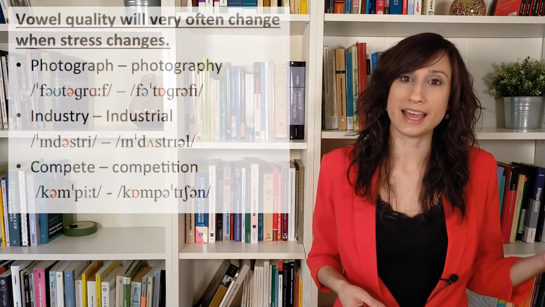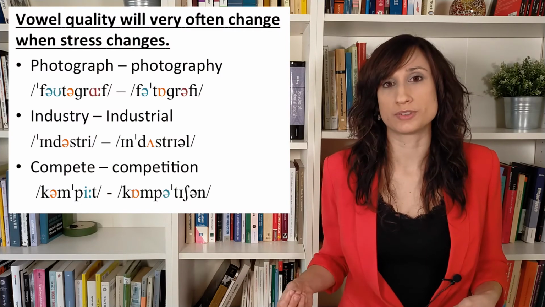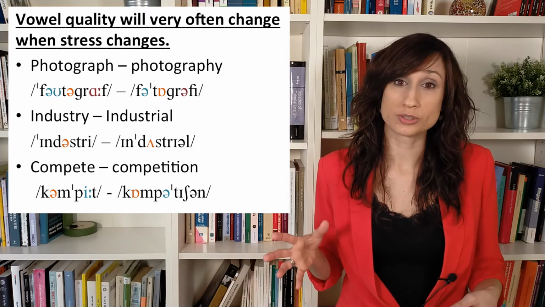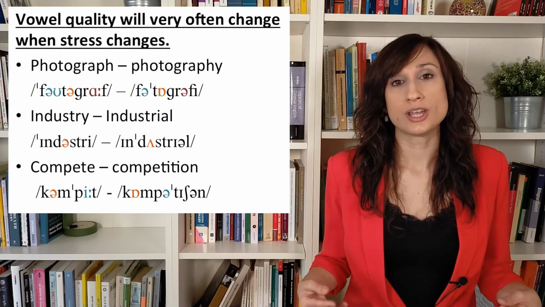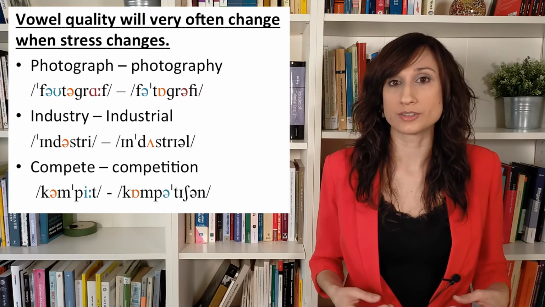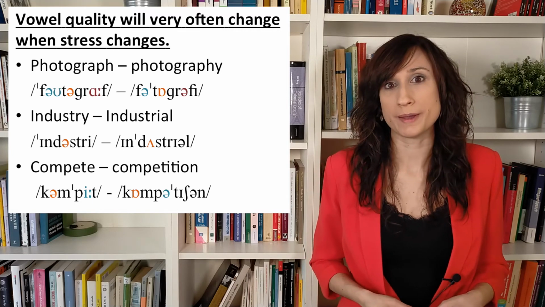Notice that in the derived words where stress changes, something else may change as well, which is the kind of vowel that appears in the syllables. So notice that stressed syllables tend to have a full vowel, and unstressed syllables tend to have a reduced vowel. Notice that it's not always the case, there may be many exceptions, but there is a tendency in English to have unstressed vowels in unstressed position, so basically a schwa, and also /ɪ/ and /ʊ/.